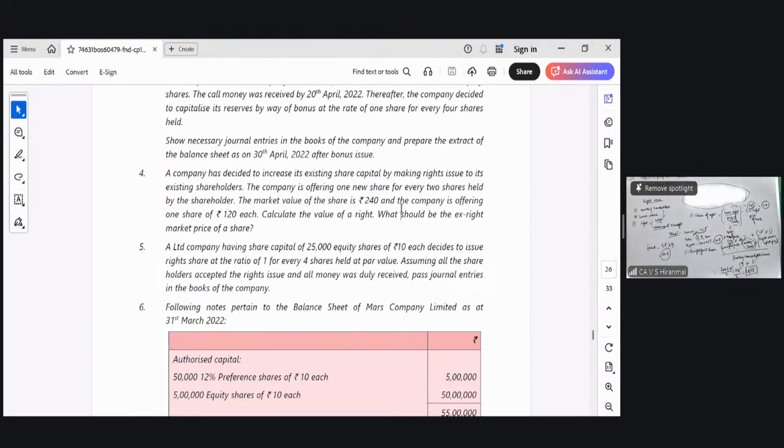Practical question number 4. First calculate the X right price and then calculate the value of the right. Just 2 minutes, not more than that.